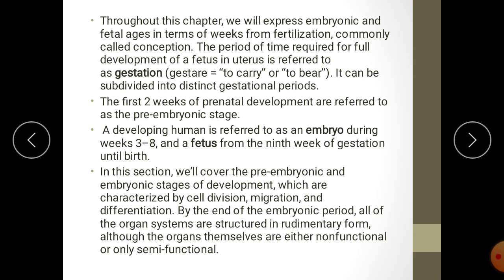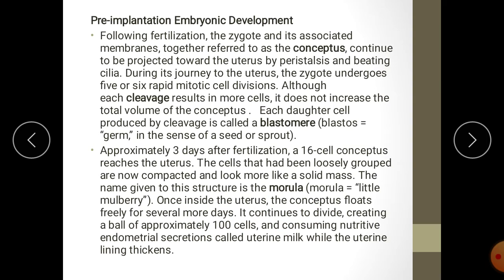So in this section, we will cover the pre-embryonic and embryonic stages of development, which are characterized by cell division. The zygote undergoes 5 or 6 rapid mitotic cell divisions. Although each cleavage results in more cells, it doesn't increase the total volume of the conceptus. What is conceptus? Conceptus is nothing but the zygote along with its membrane.